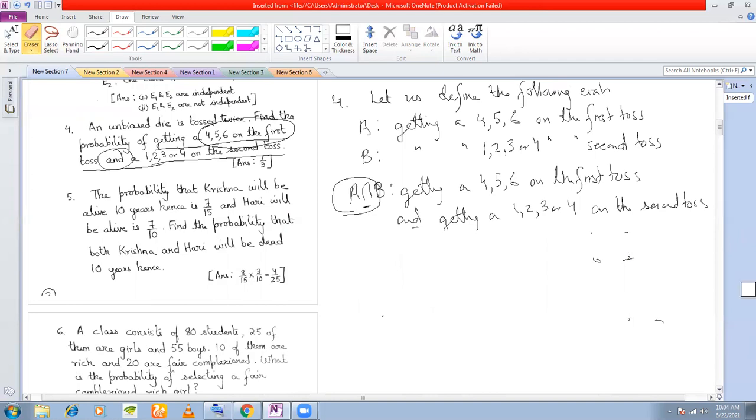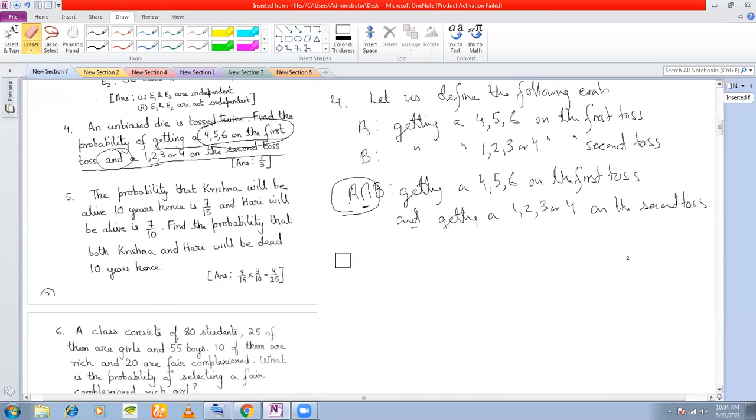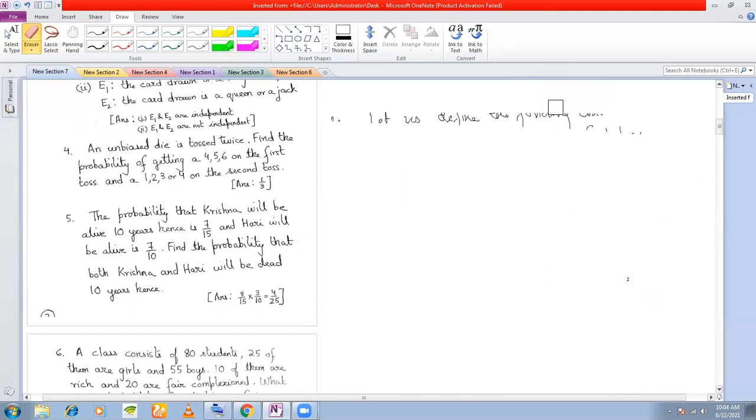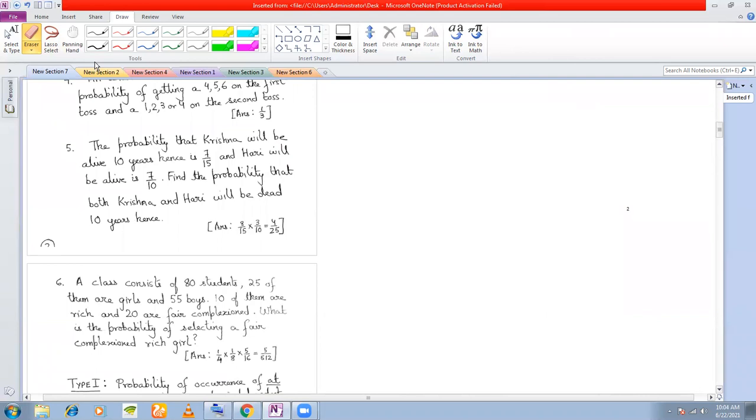Next question, number 5. The probability that Krishna will be alive 10 years hence, 10 years hence means after 10 years, is 7 by 15. And Hari will be alive is 7 by 10. That means after 10 years, what is the probability that they will be alive? 7 by 15 and 7 by 10. The question is: find the probability that both Krishna and Hari will be dead. Okay, so this is what is given.